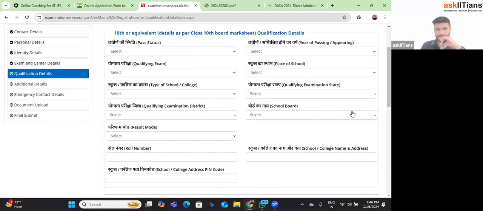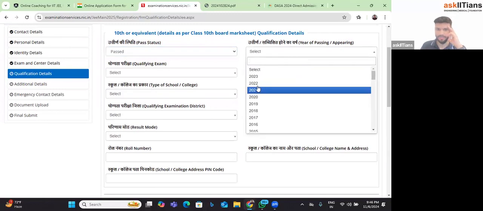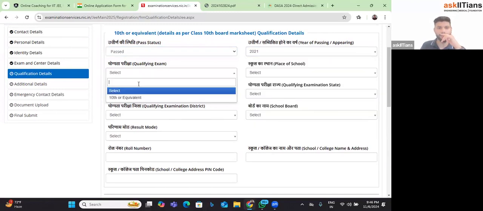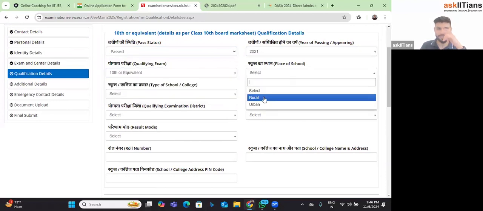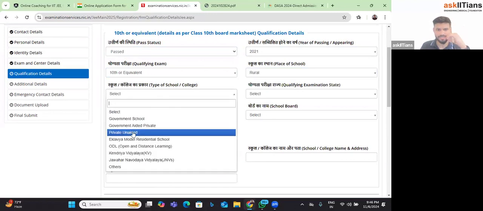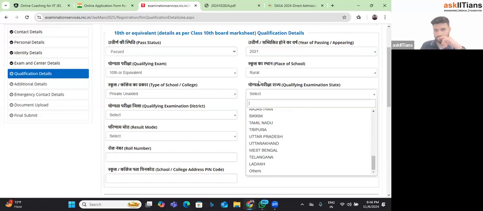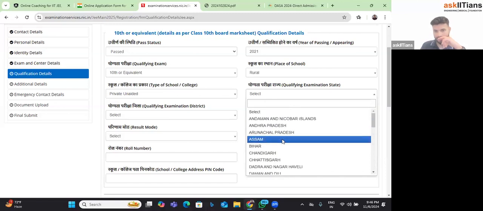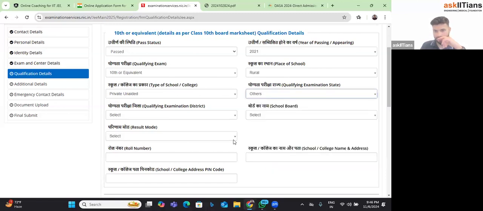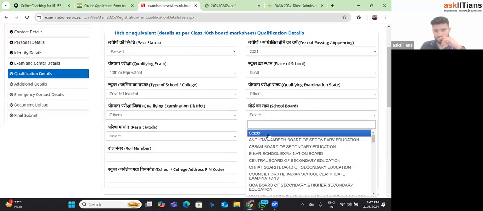So now basically, as I told you, they are going to ask you things from the grade 10th mark sheet and you have to keep this handy. Whatever your status in grade 10th, whenever you appeared in the exam, mostly all of you appeared in 2021. Your school name is wherever your school was. I think all of your schools are private. Your qualifying examination state, right? So that you can fill as others. Just the qualifying exam district.